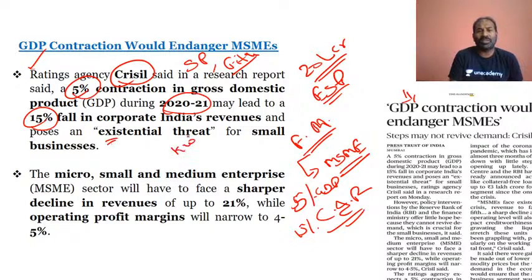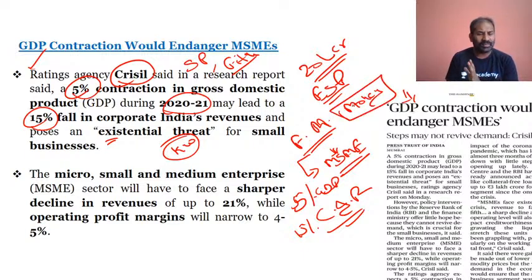This is very important. It is posing an existential threat for whom? The small businessman. That is why we are talking about the micro, small, and medium enterprises. So definitely the small businessman will be hit. Okay, sir, what is liquidity? Liquidity is money. It is absolutely money. Circulation of money, Siddharthan. Liquidity means circulation of money.